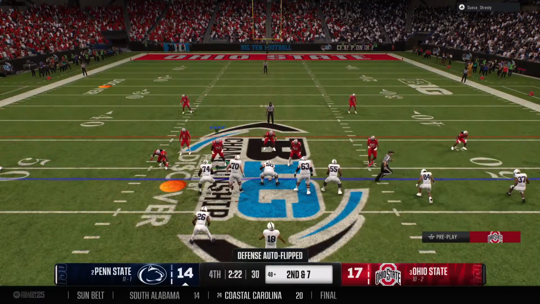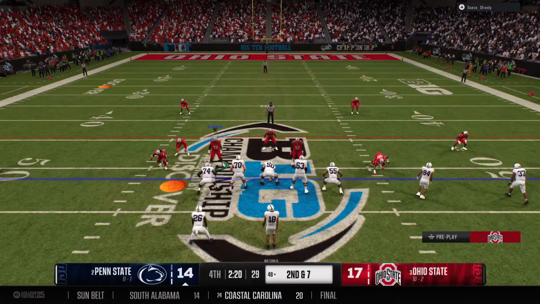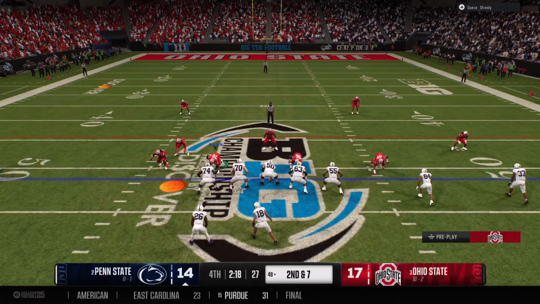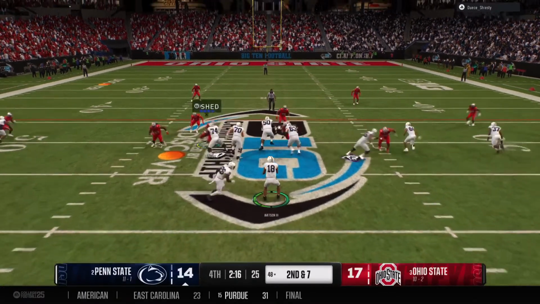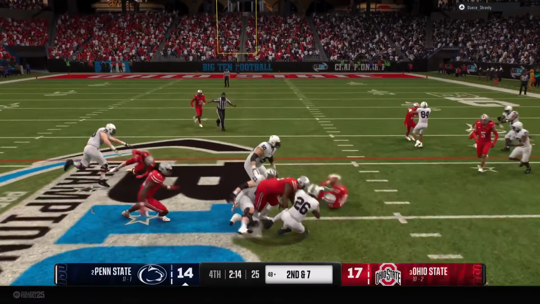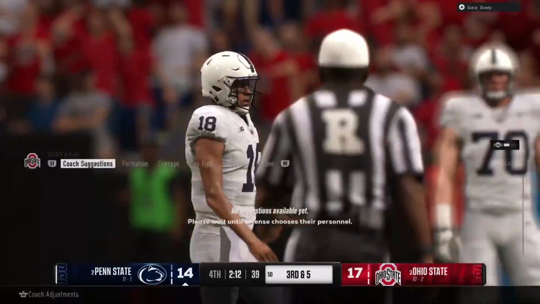Offense getting set. 2nd down play here. They're going to run it. And the sophomore able to bring him down quickly.